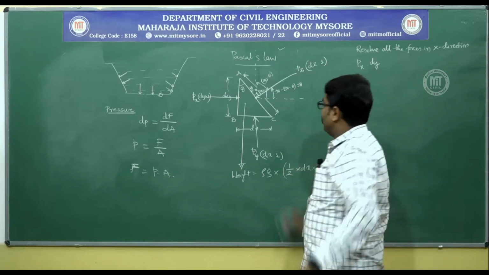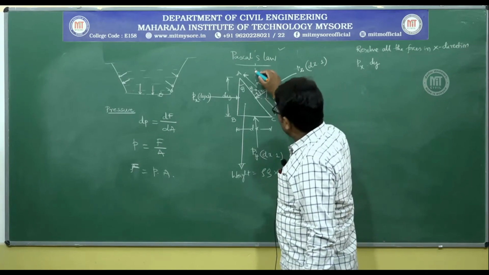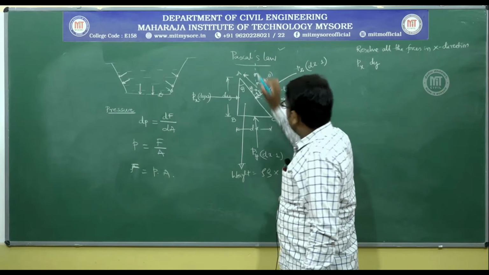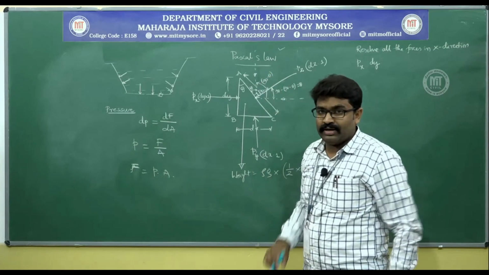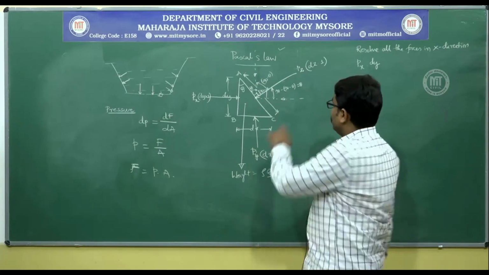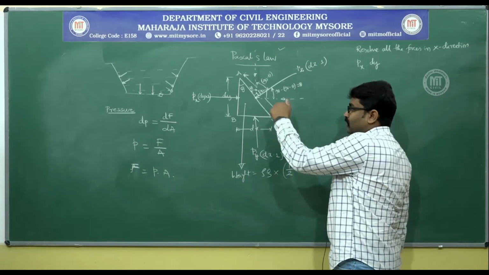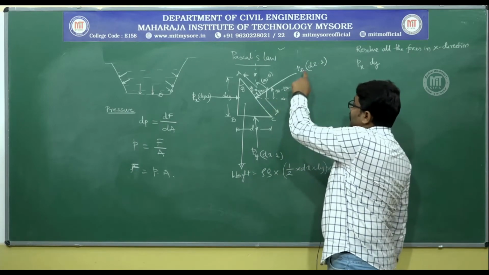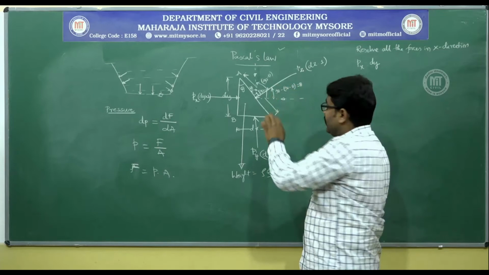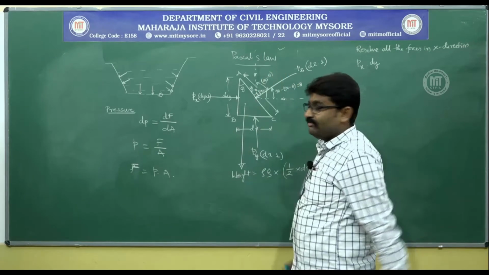Now, come to our writing method of the magnitude of component. How do we get the magnitude of the component? Magnitude of a component must be equal to the resultant multiplied by the cos of the angle between them.